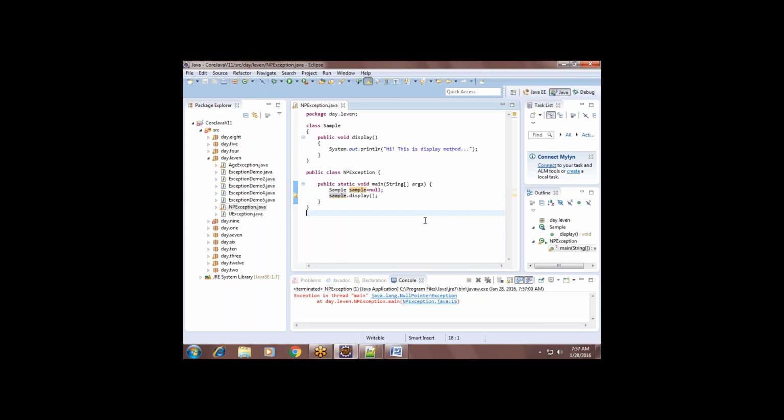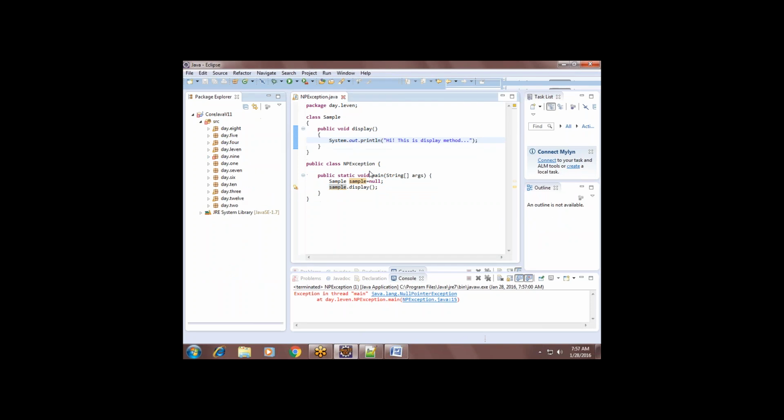See, you are not pointing to any object and somebody is asking you to call the method. How do you call? You don't know anything, right? Clear? Yeah. Clear. Right. Thank you.